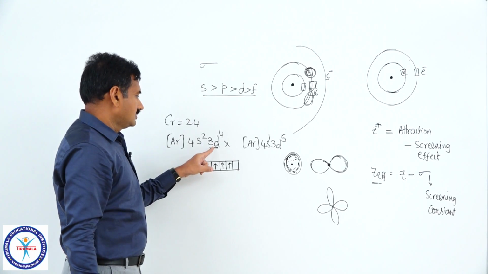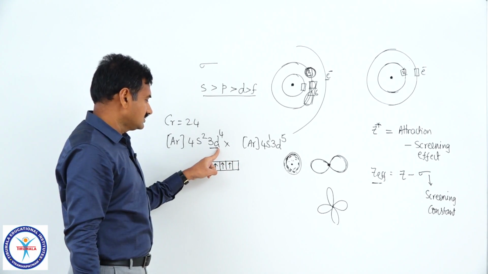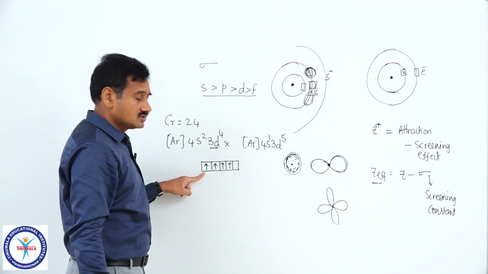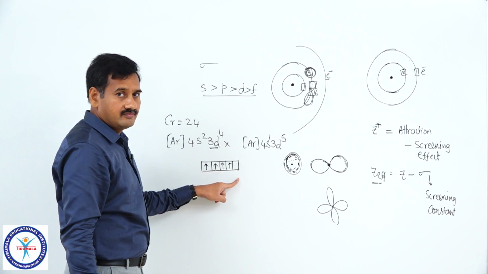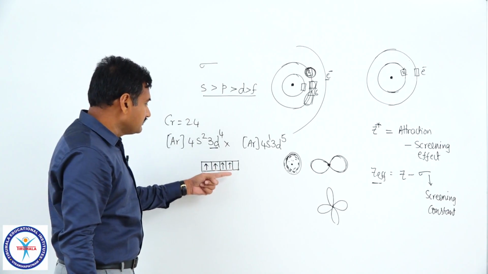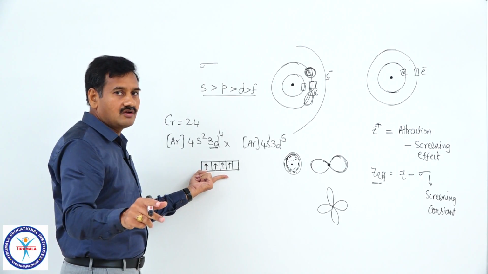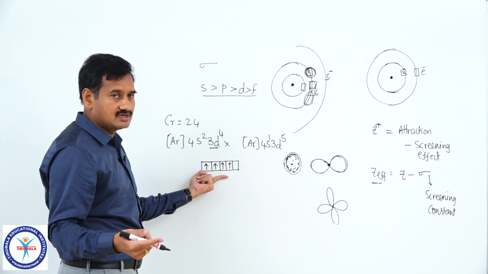The d subshell has 5 d orbitals but only 4 electrons. These 4 electrons must be arranged as per Hund's rule, so 4 electrons are in 4 d orbitals and 1 d orbital is free. Is it a symmetric or unsymmetrical arrangement? 4 are occupied with 1 electron, 1 is not occupied, that is an unsymmetrical arrangement.